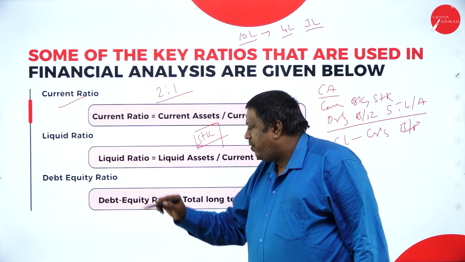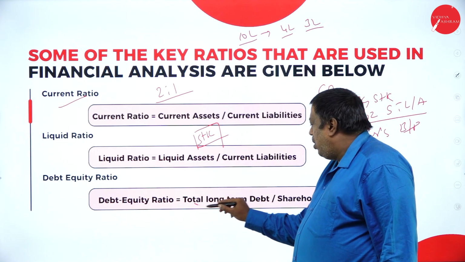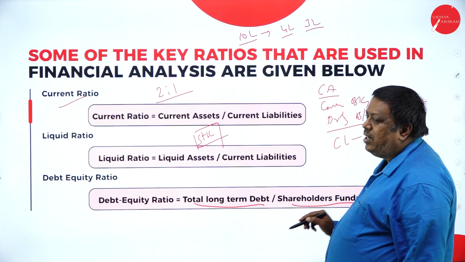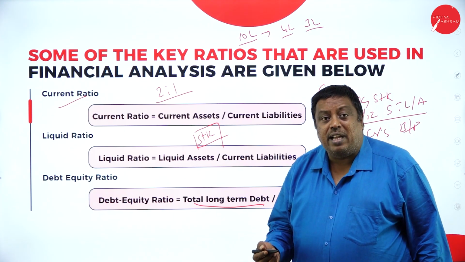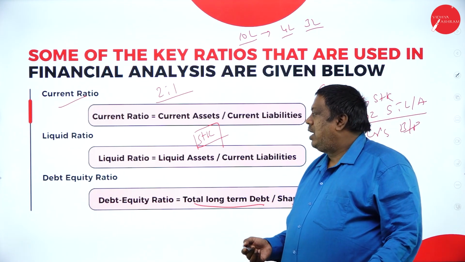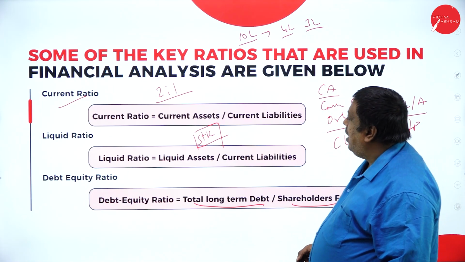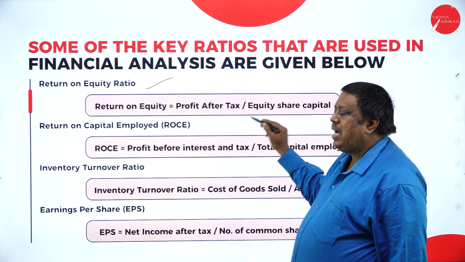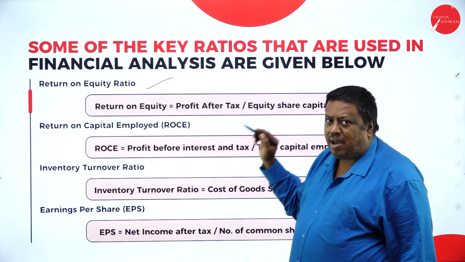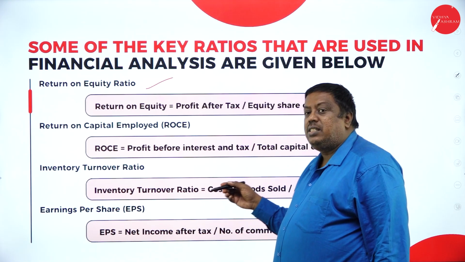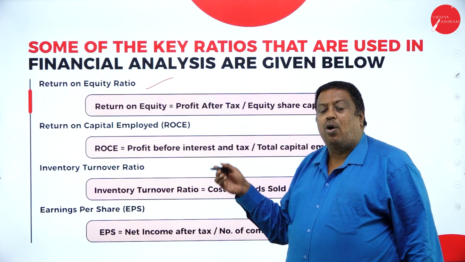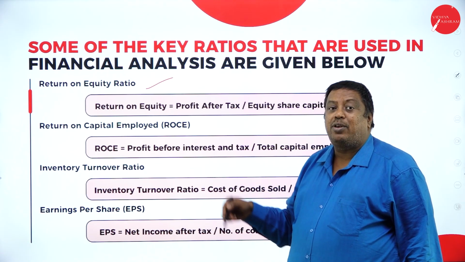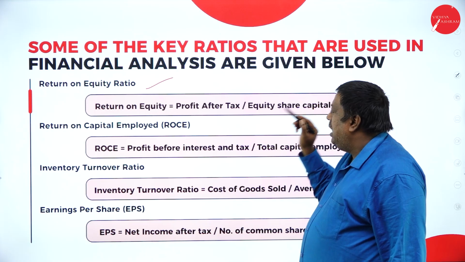And the next one, debt equity ratio. What are the total long-term debts in the company? That should be divided by the shareholders' fund, the benefits to be received by the shareholders from the organization. And the next one we have here, return on equity ratio. This is the profit after tax divided by equity share capital. Profit after tax is nothing but the amount available after making all provisions and the payment of taxes, and that is divided by equity shares.